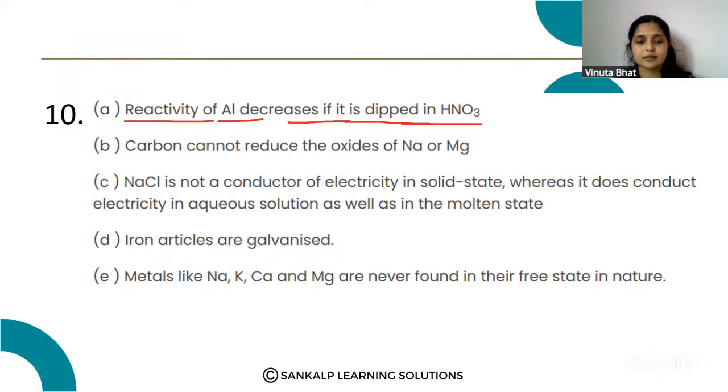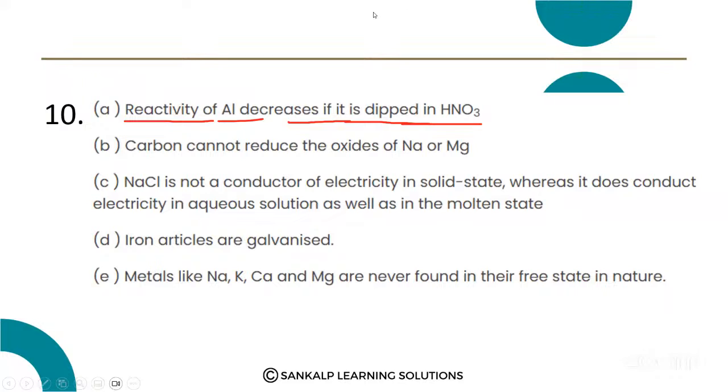And the fifth one: metals like sodium, potassium, calcium and magnesium are never found in their free state in nature. So you should give the answers for all these questions. One of the very important questions. First, you should note down these questions. Okay, so these are the give reason questions.